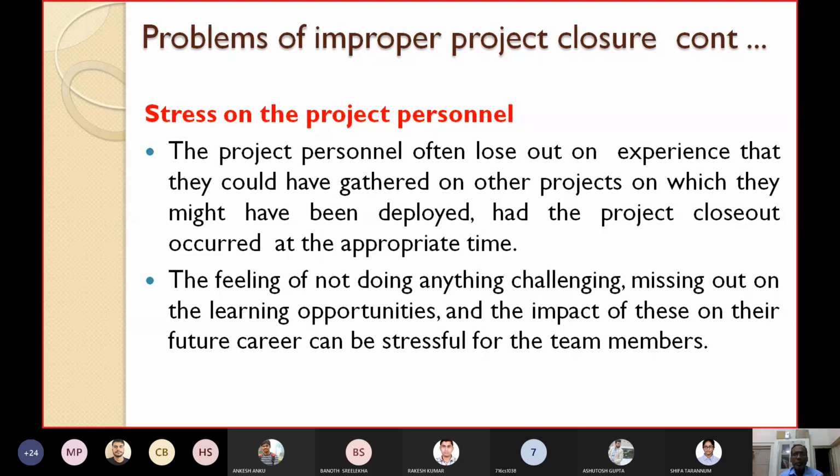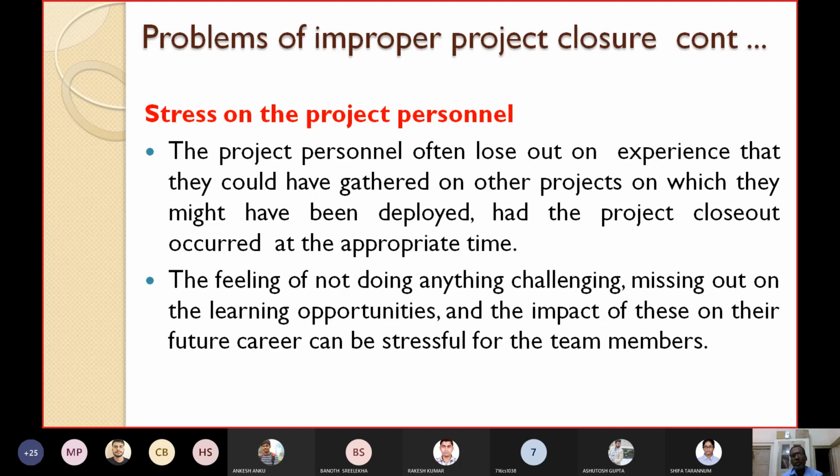So the feeling of not doing anything challenging, missing out on the learning opportunities, and the impact of these on their future career can be stressful for the team members. They will be under stress because they know that one project is completed and now they are not allotted to any other project. They will feel very risky, and they may miss out on some learning opportunities.